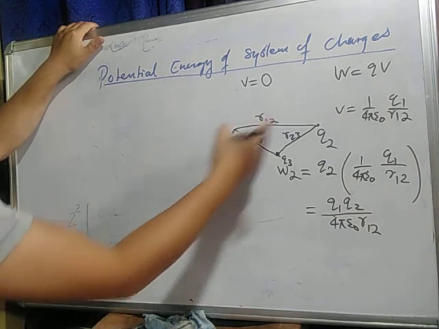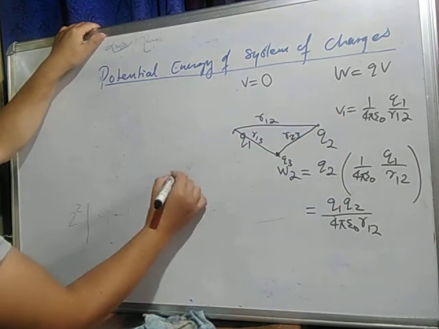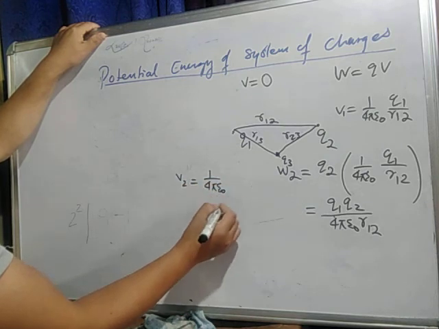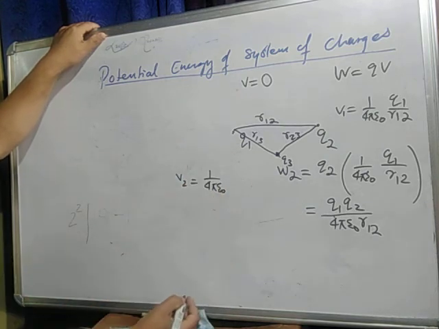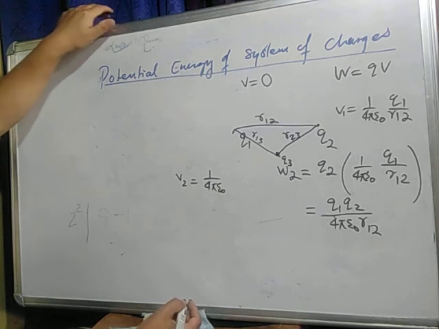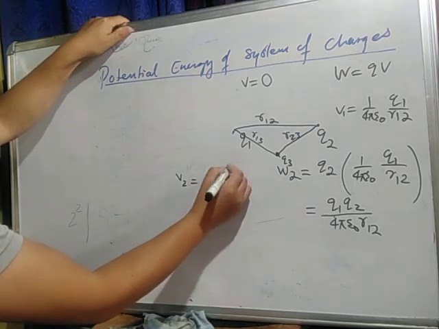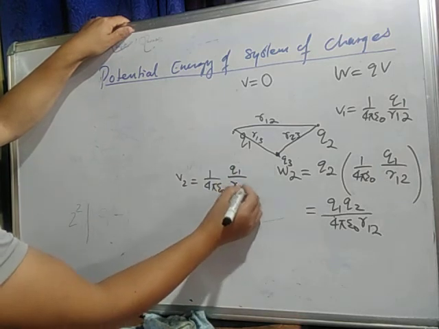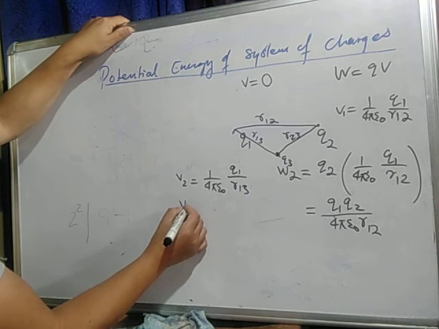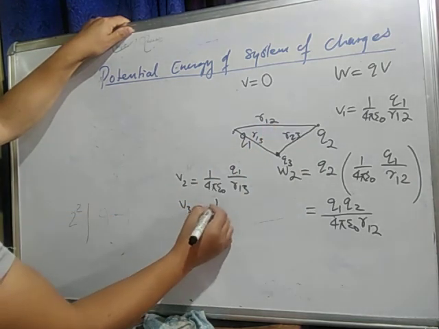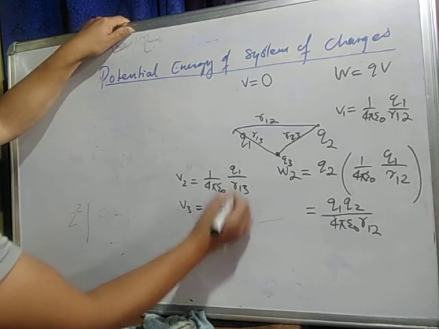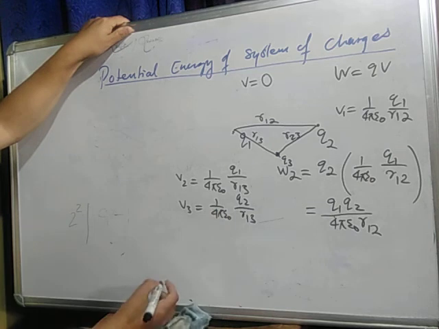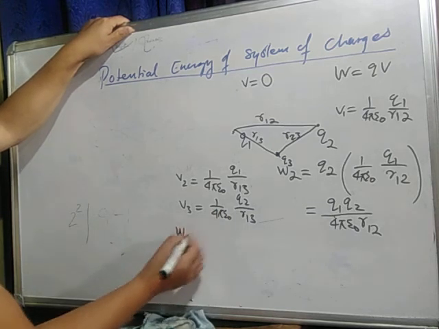Okay, V1 here is V1. So V2 equals how much? 1 by 4 pi epsilon naught, Q is your charge, isn't it? So Q1 by R13. Now V3 due to this, so 1 by 4 pi epsilon naught Q2 by R13. Now find the work done to bring this charge.